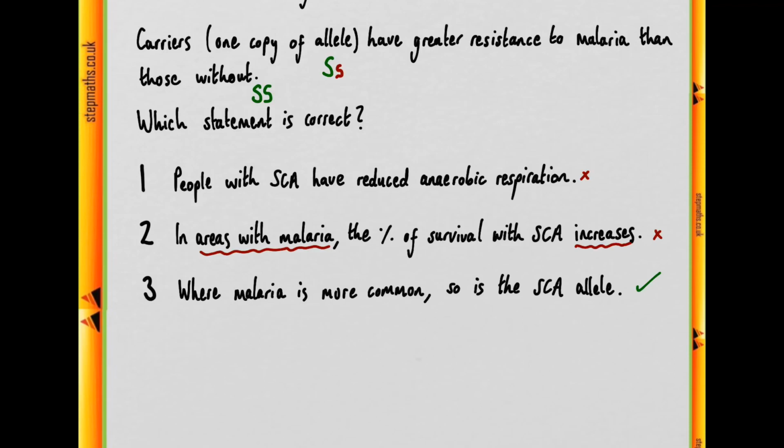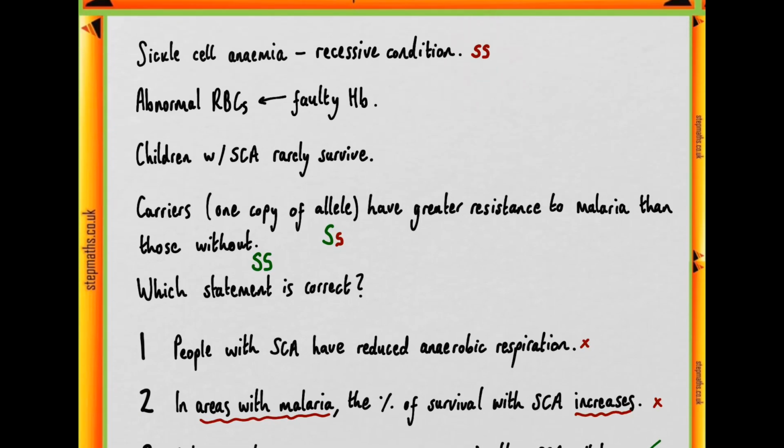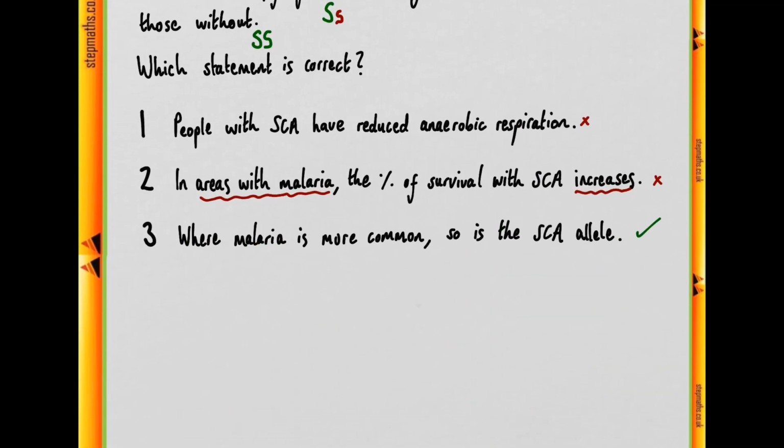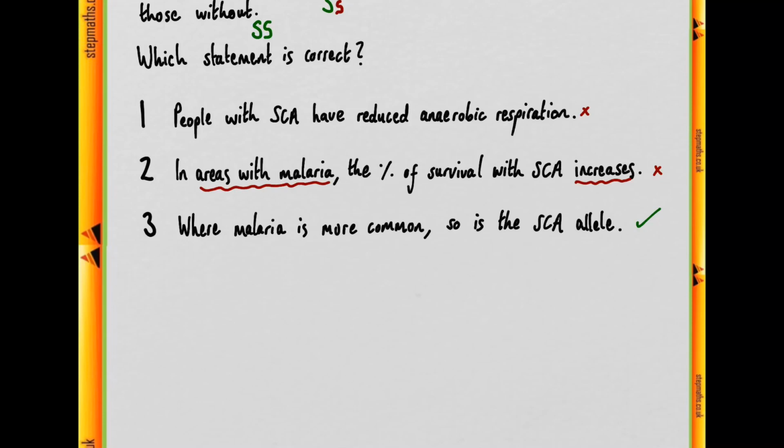The trouble only comes when people are homozygous recessive, in which case they get a serious condition called sickle cell anemia. So there's likely to be a net increase in the likelihood of survival and reproduction by having the sickle cell allele in the population. So we can say that 3 is correct, and that's the only one that's correct out of our 3, so our answer is going to be option D.